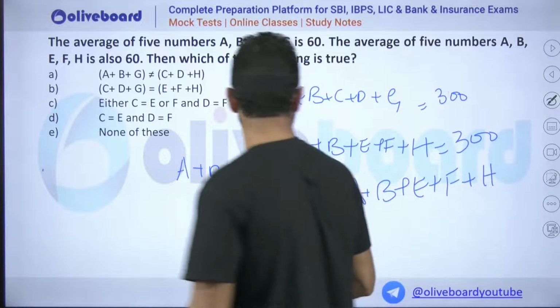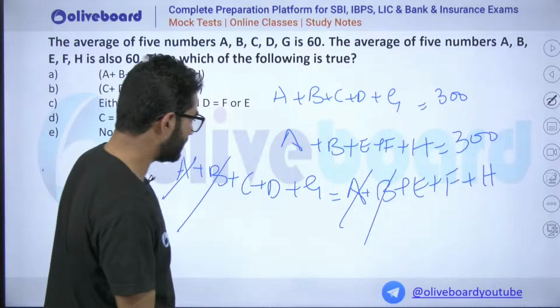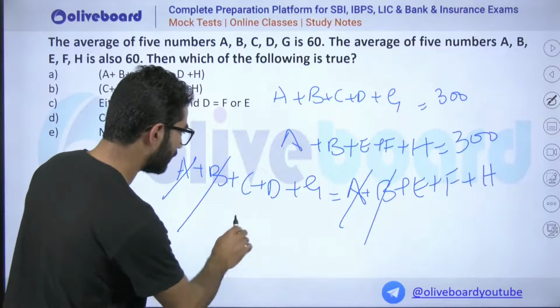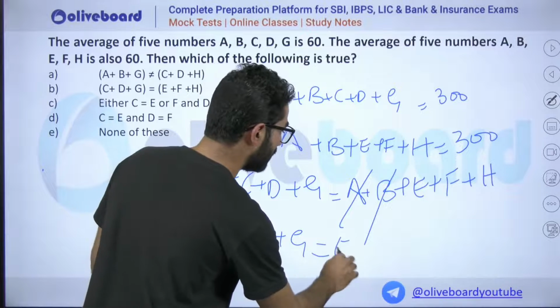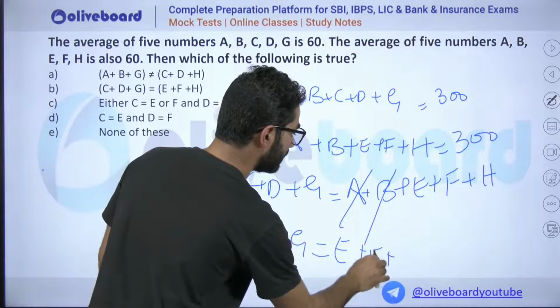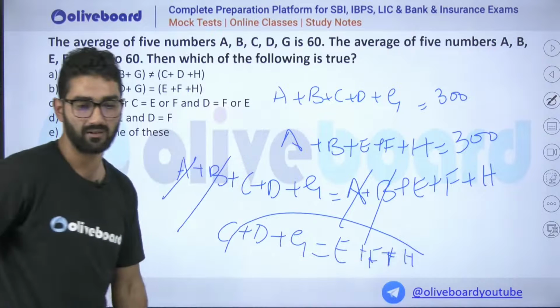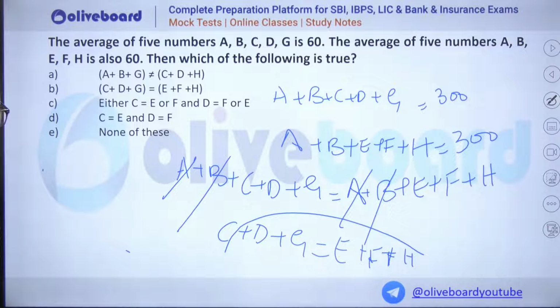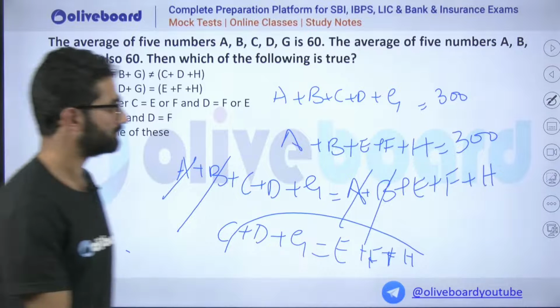Obviously, I will cut down the same terms A, B here. Is there anything else common? No, sir. So C plus D plus G is equal to E plus F plus H. So I just got this equation. They can rearrange this one also. Yes, Harpreet Devakar, B. Okay, so that means option B was the correct option.